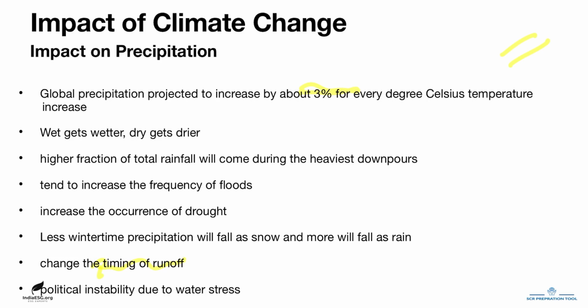So, changes in precipitation will hurt humans as well as the ecology. Societies will have to adapt in different ways to the amount and timing of rainfall. Changes will also require construction of costly new infrastructure to protect against flood events, because wet will become wetter and the downpours will be very severe. Also, infrastructure will be required to fight against the flood events, and overall the political instability of many regions across the world will increase because of lack of access to water.